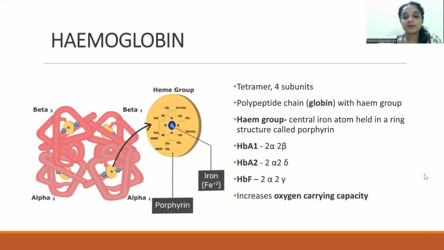And fetal hemoglobin is 2 alpha and 2 gamma. Fetal hemoglobin converts to adult hemoglobin by 6 months of age. The main function of hemoglobin is that it carries almost 98.5% of the oxygen combined as oxyhemoglobin and helps to increase the oxygen carrying capacity.